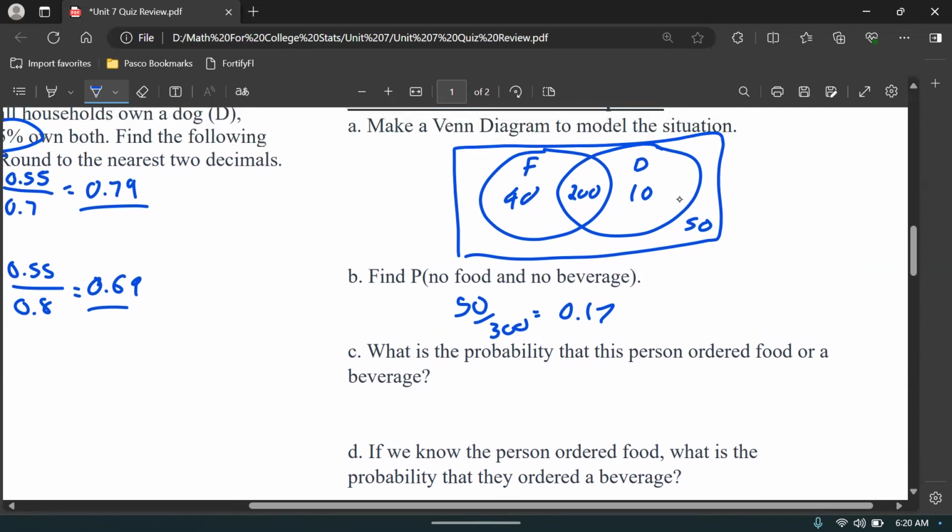If you round it, that's probably that person ordered food or a beverage. So if they ordered food or a beverage, again, you can see the totals in the Venn diagram. That was 250. Remember, it's the 40, the 200, and the 10 added together. It's food or beverage, and or both. That's 250 out of 300, which is going to be the opposite. So 0.83.